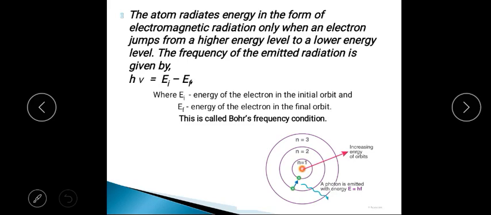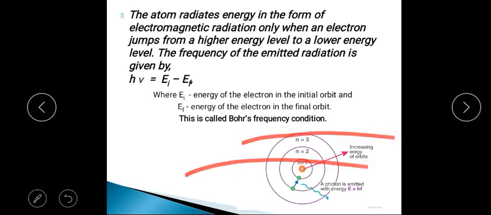The atom radiates the energy in the form of electromagnetic radiation only when the electron jumps from a higher energy level to a lower energy level, and the frequency of emitted radiation is given by this expression. So this postulate comes from Planck's quantum theory of radiation, which is used here. So these are the three important postulates of Bohr's atomic model.